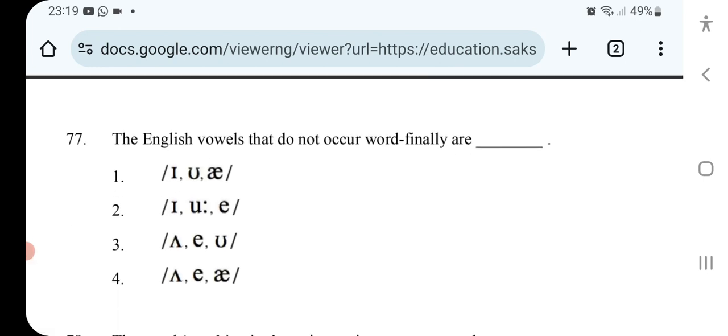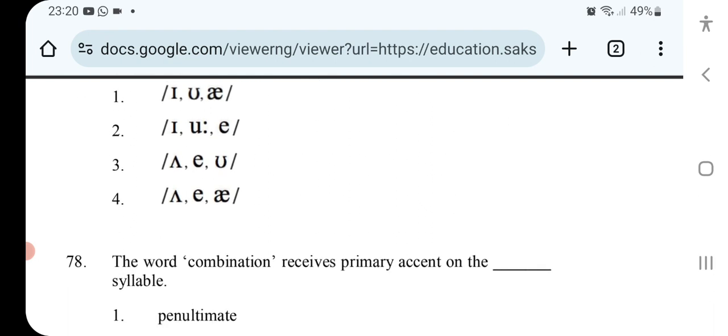The English vowels that do not occur word finally are. I don't have any idea about this, friends.